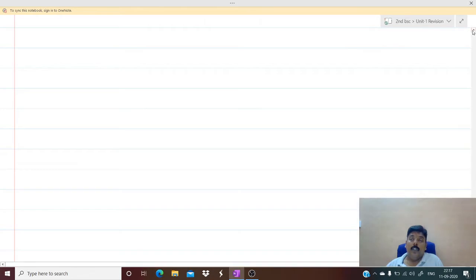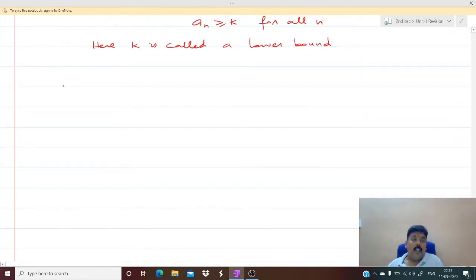See an example so that you can understand easily. So what is the definition of a bounded below sequence we had seen? So we'll see one example for that. You see 1, 2, 3, 4, 5, etc. All the numbers will be greater than or equal to 1. Therefore, 1 is a lower bound.